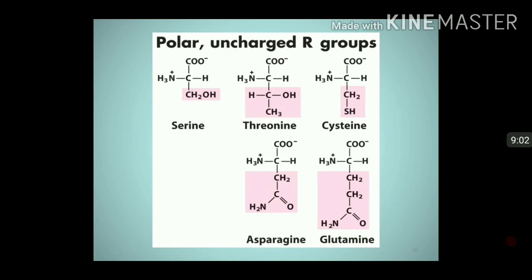Asparagine and glutamine are having amide group CONH2 in their side chain. So if you carefully see these structures, you will notice that the side chain contains polar groups but they are not charged.